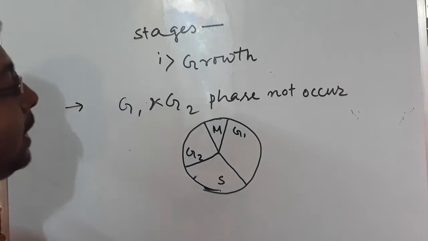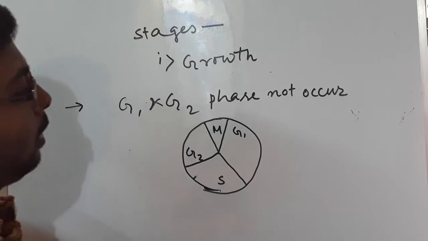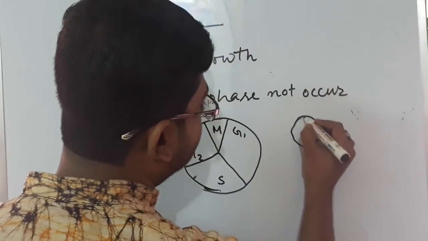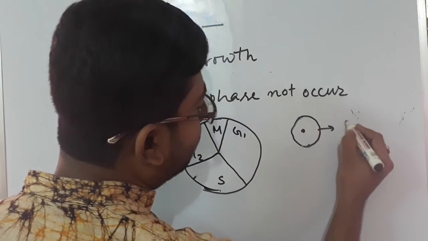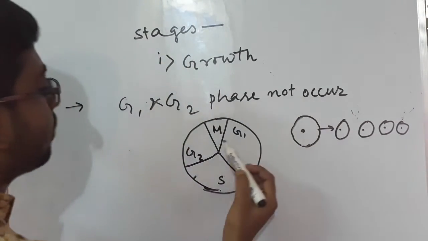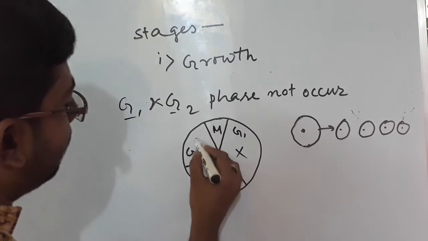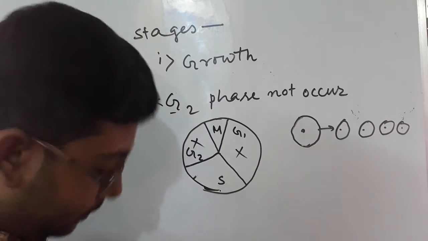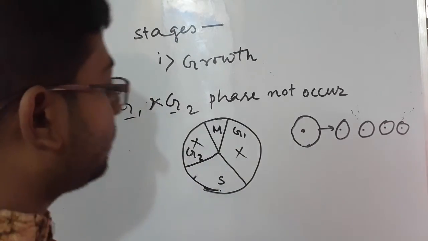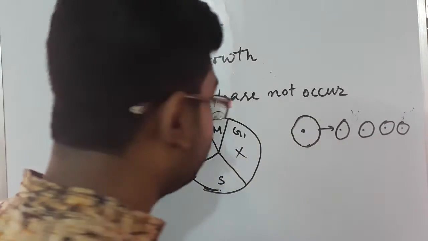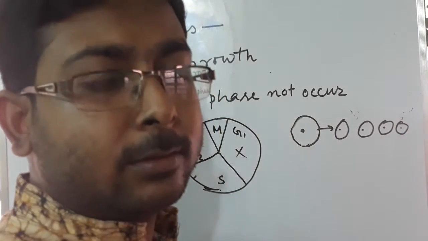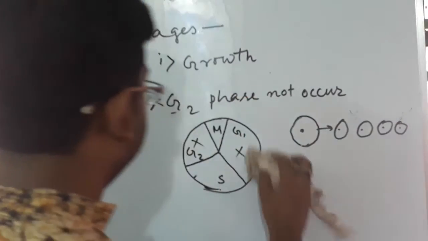This is the stages of the cell cycle. After the zygote, at the first division of the zygote, when one cell becomes more cells, G1 and G2 stages will not occur. Okay. So the cell cycle is smaller, the time taken by the cell cycle is smaller actually. But here the expansion is not seen.